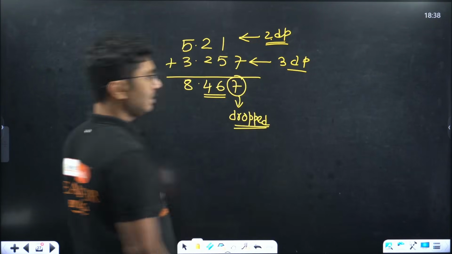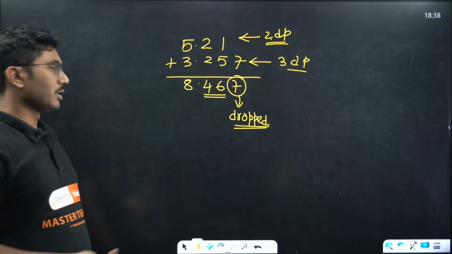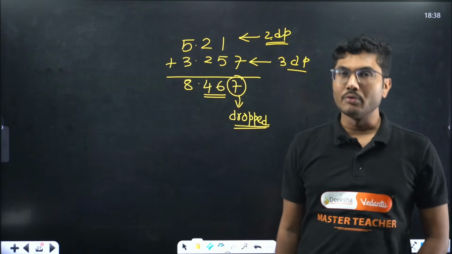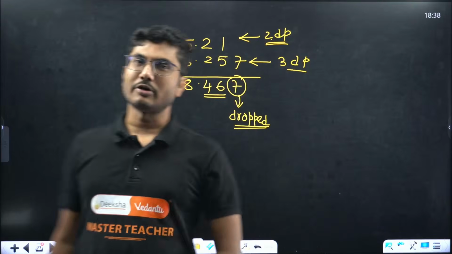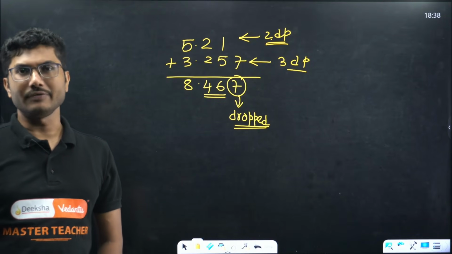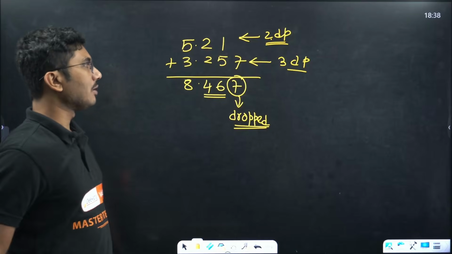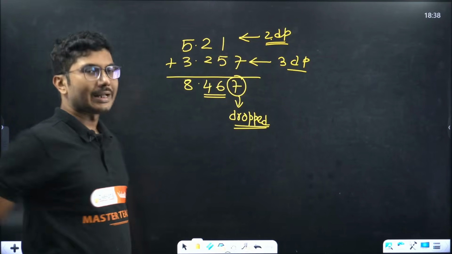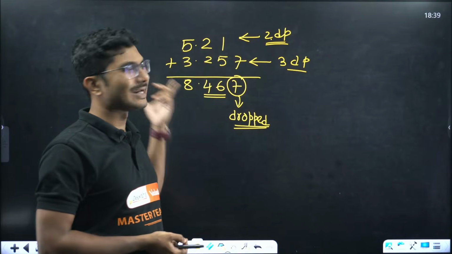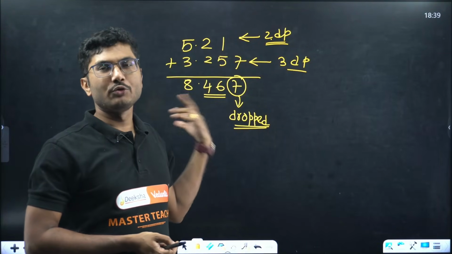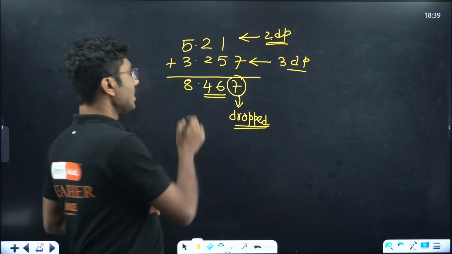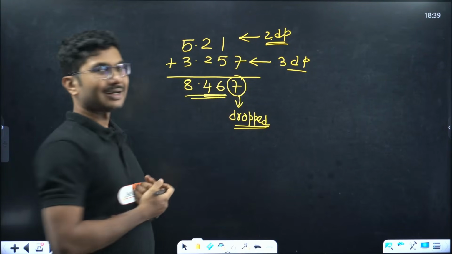This is called the number to be dropped. Now, based on this number which is to be dropped, you need to round off your result. That is called rounding off to the correct significant figures. When you are rounding off a number, you first calculate everything, like we did in the past also. So you calculate the exact value, then you have to drop one of the numbers to get the correct significant figure.